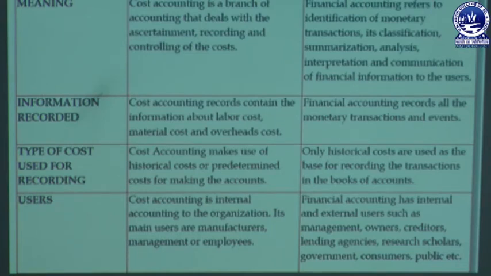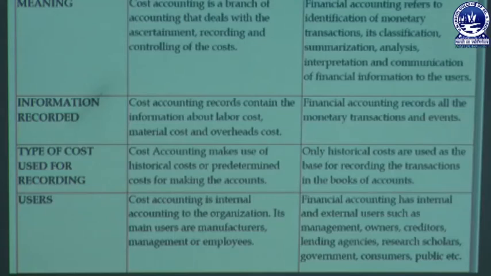But in case of financial accounting, only historical cost is used as the base for recording the transaction or events in the books of accounts. Then the next point of difference is users. In cost accounting, that is internal accounting for the organization, its main users are the manufacturer, management or employees.